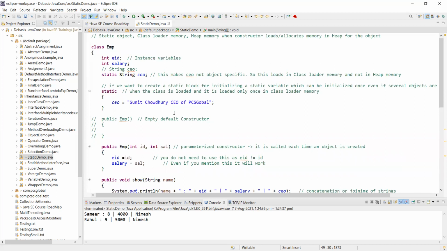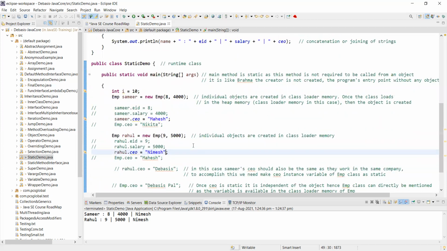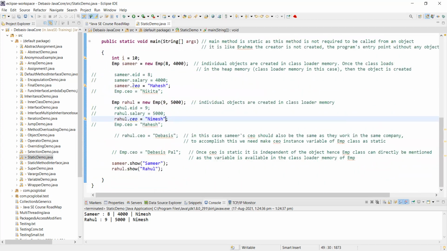Okay. Because I am not using CEO anywhere. But first time I have used CEO for a few of the objects. Samir CEO, I mentioned Mahesh. But Samir CEO, I'm seeing it is displaying Nimesh. Are you getting me? What is the use of object? Use of static variable? This is the beauty of static variable.